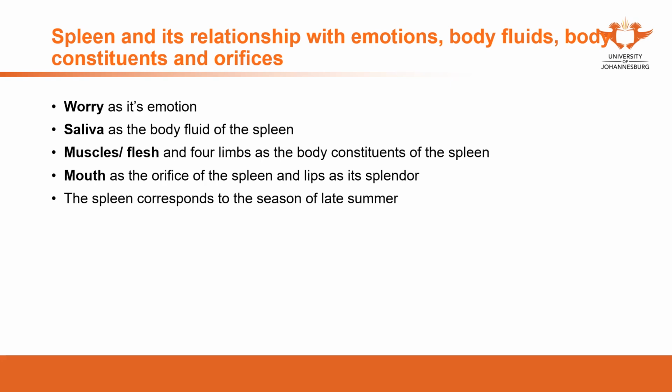The mouth is the orifice, and the lips are related to the spleen. So if you want to see whether the spleen function is working well, you will see it from the mouth and the lips. Also for the other aspects, there is the relationship between the four limbs and the spleen.